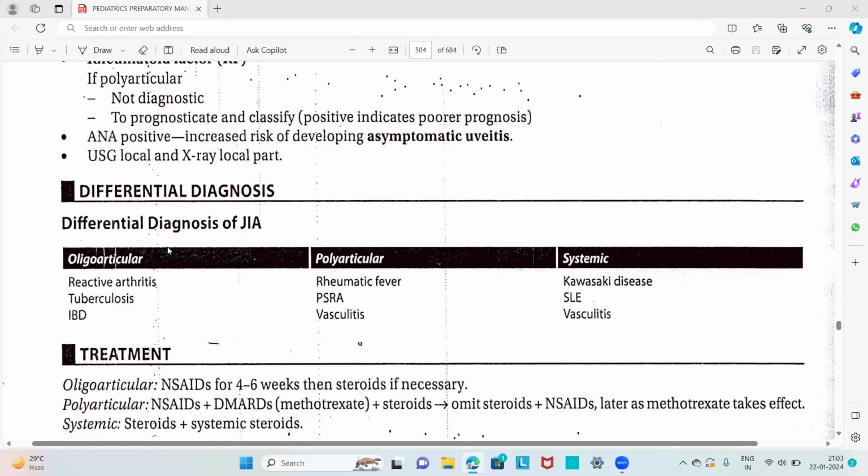Then the differential diagnoses. The classification is oligoarticular, polyarticular, and systemic. The differential diagnosis for oligoarticular is reactive arthritis, tuberculosis, and inflammatory bowel disease. For polyarticular, the differential diagnoses are rheumatic fever and vasculitis. And for the systemic, there will be Kawasaki disease, SLE, and vasculitis.